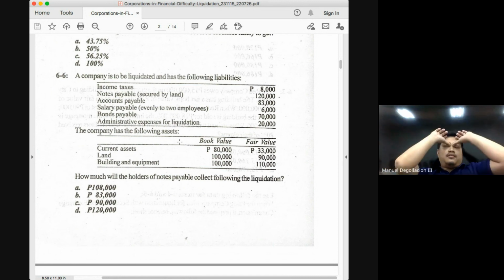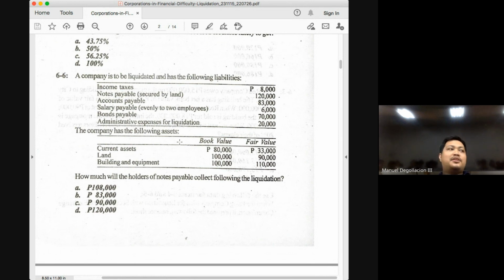Class, take note. Even without solving, we can already figure out the answer. We know that the answer is not letter C because the unsecured portion will still be paid partially. We know that the answer is not 120 because that would make the obligation fully secured, which is not the case. What do we expect to happen? The notes payable will be paid 90 plus some other amount. But if you look at the choices, only one choice is greater than 90 and is not 120. So I'm willing to bet the answer here is 108,000 even without solving.